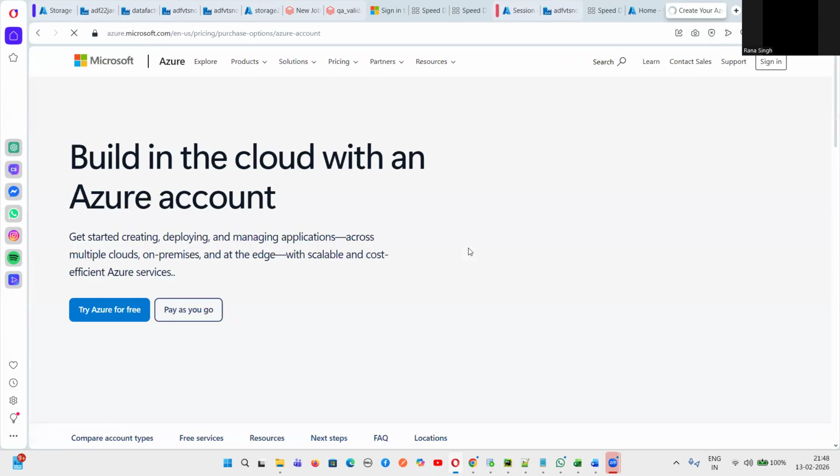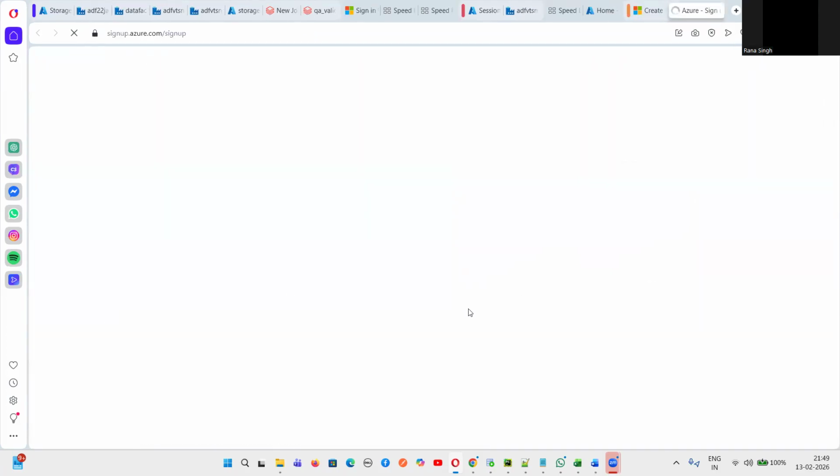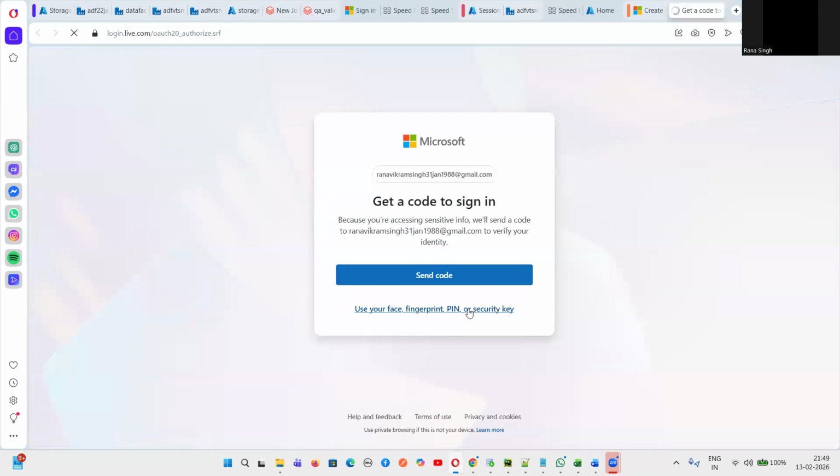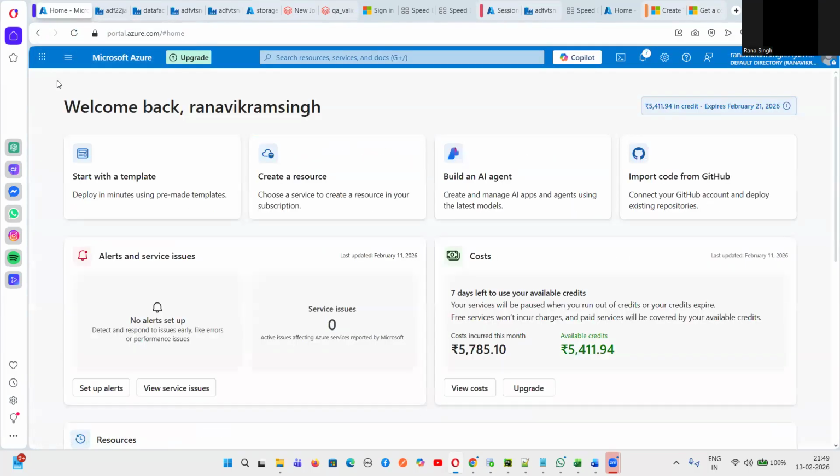You can go to this free account, and here, guys, there is something called Try Azure for free. And this is pay as you go. You don't have to click on pay as you go, because it will be a paid version. You go for the free version, guys, and here you sign up for the free version. I'm already logged in, so I'm not getting that particular page where you get the sign up page. You give your details there, your card details, and your mail ID and number and everything.